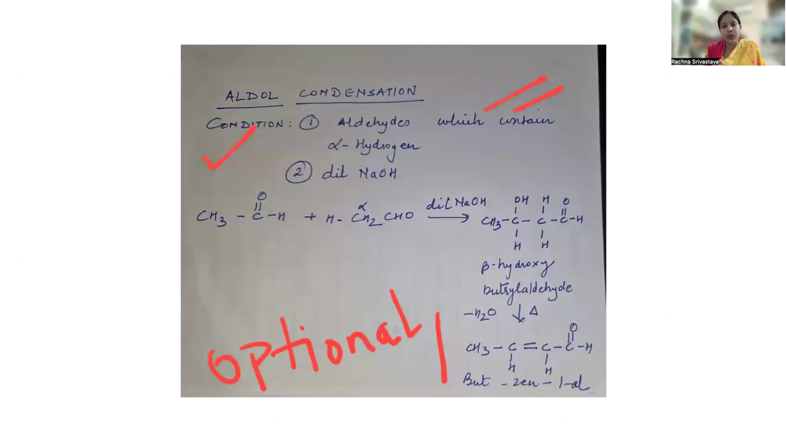Here it goes. So now the two important conditions of this aldol condensation are, the first one, the aldehydes which contain alpha hydrogen. Now, what is this alpha hydrogen? The alpha hydrogen is the one which is present in the alkyl group, which is directly attached to the functional group. I will be bilingual because I know some of my students will be more comfortable if we do the explanation